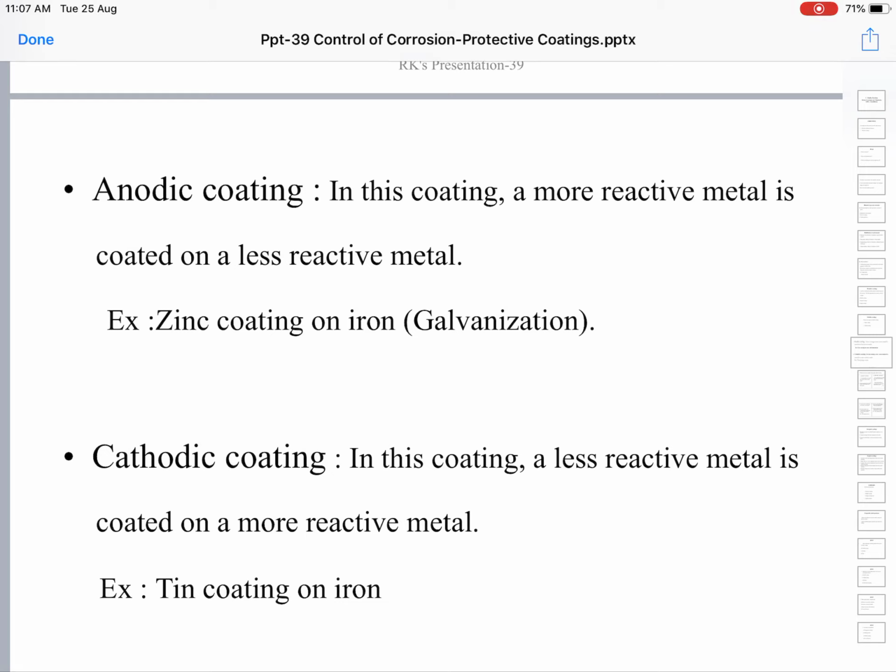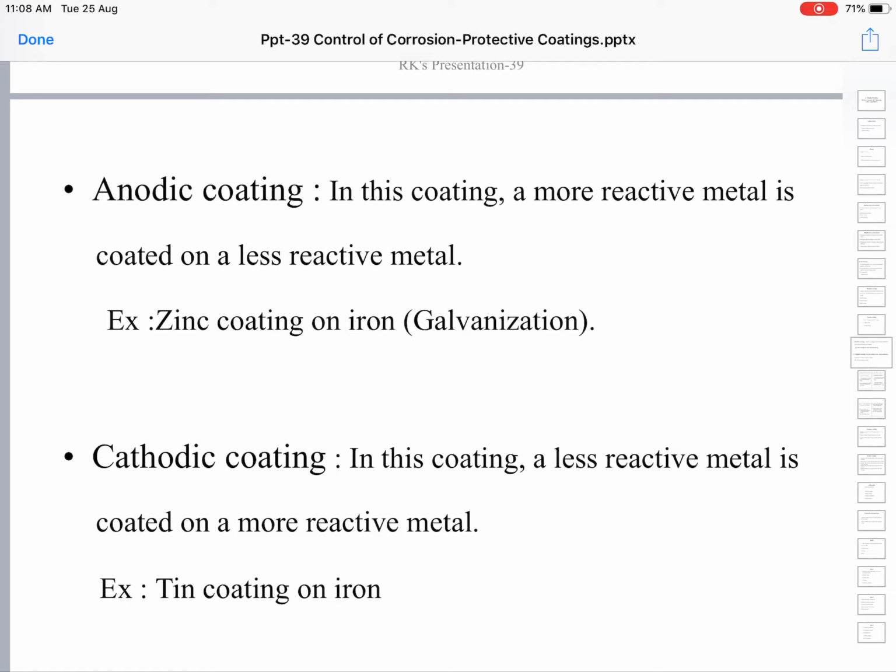To prevent corrosion, because water flows through them and there is every possibility of their undergoing corrosion, they are coated with zinc metal. Zinc is higher in the electrochemical series than iron. So these pipes are called GI pipes, short for galvanized iron pipes. The coating of zinc over iron is called galvanization. So the coated metal zinc is turning into an anode, whereas the base metal iron is turning into a cathode.